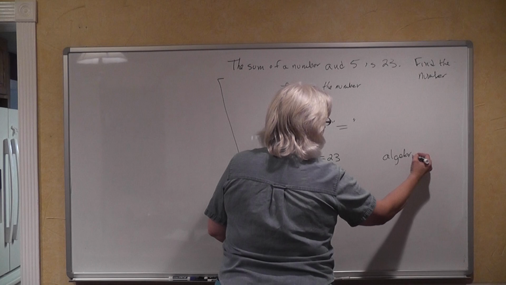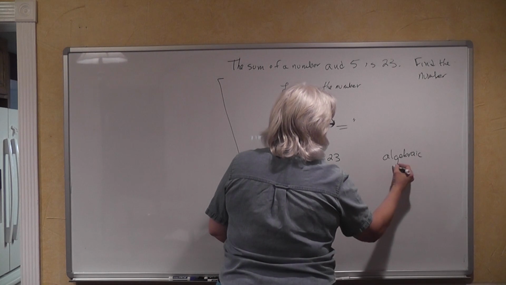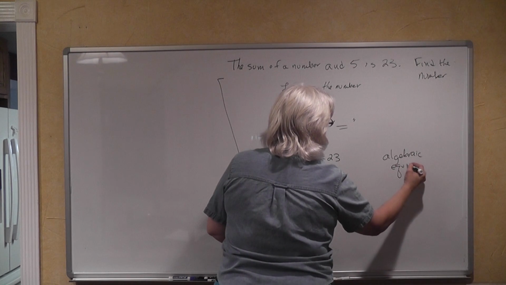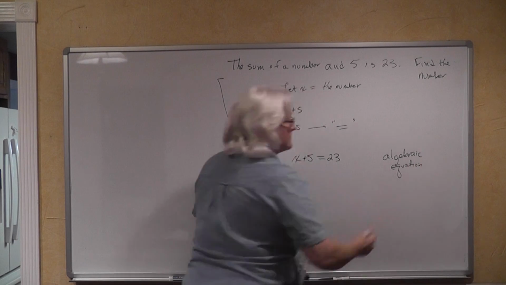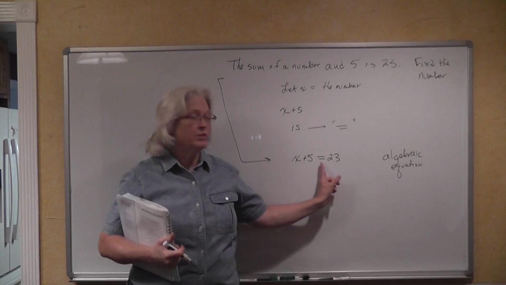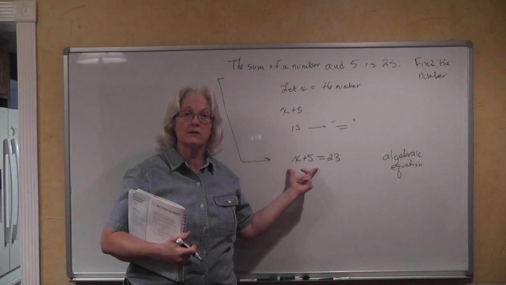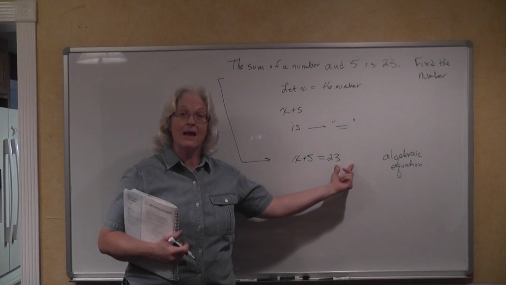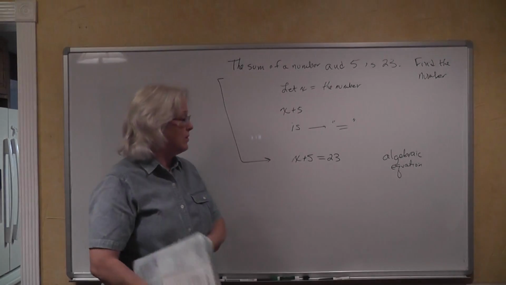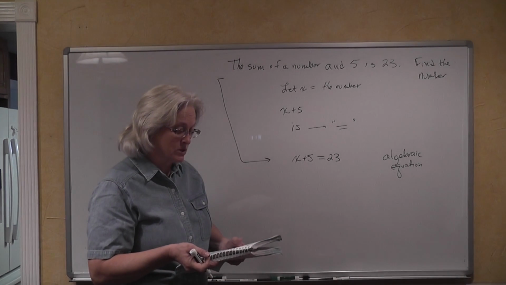And the fact that it's an equation tells us that it is separated with an equal sign, which tells us that the value of what we have over here on the left of this equation is the same as the value that we have on the right of the equation.